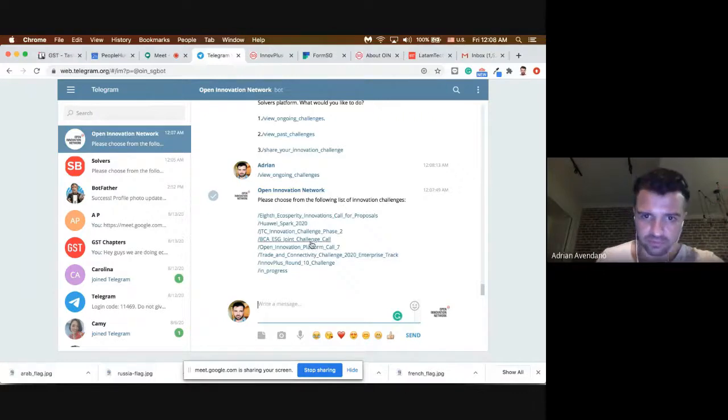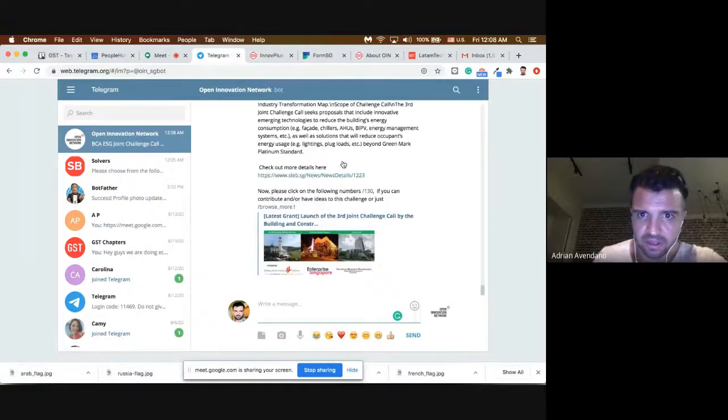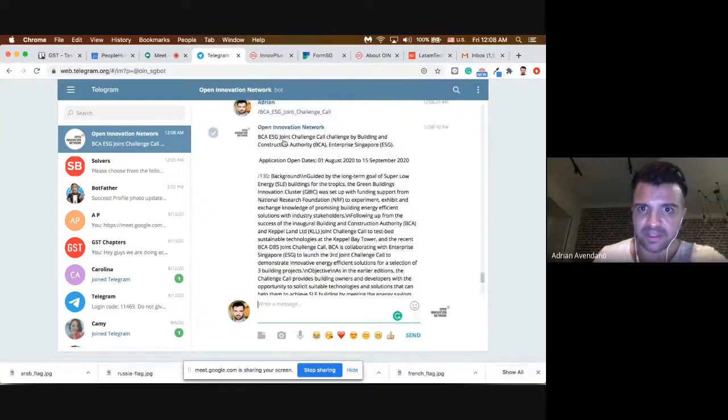I'm just going to navigate through it. The VCA ESG joint challenge by the Building and Construction Authority and Enterprise Singapore. This is the application date from August until 15 September.